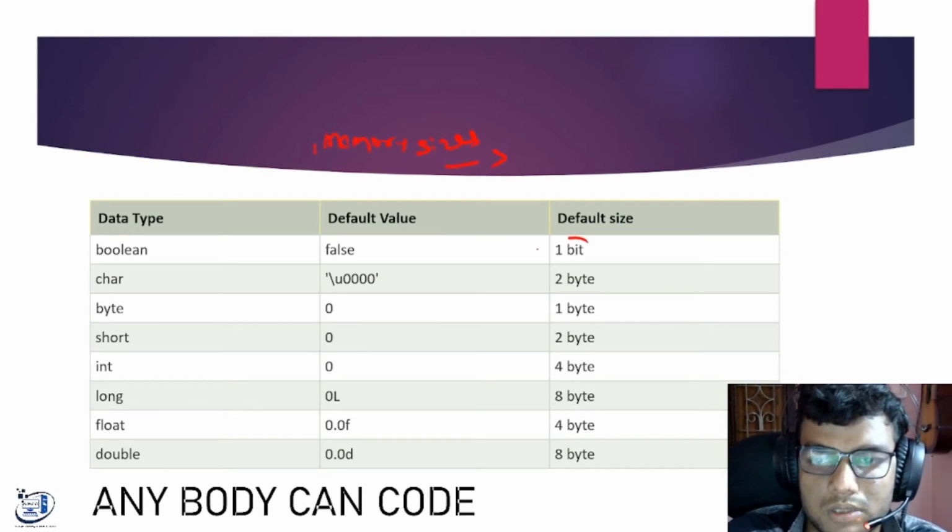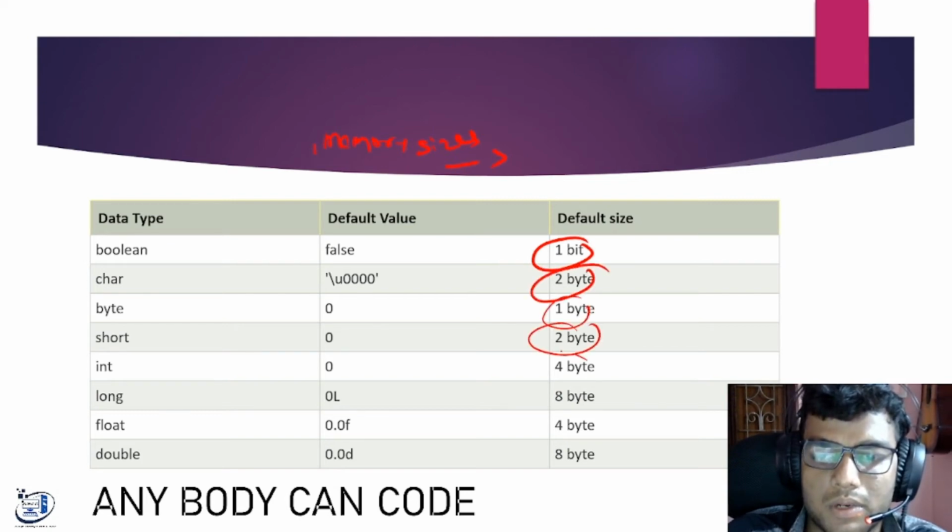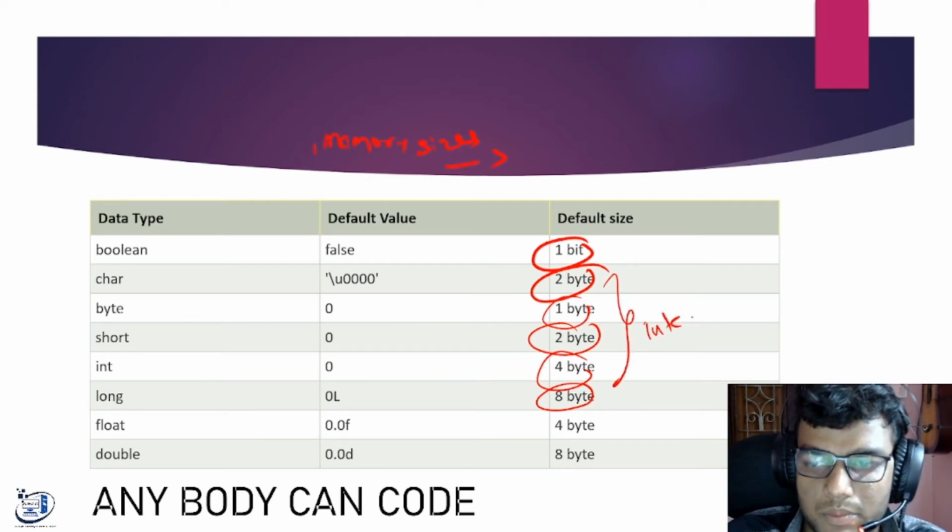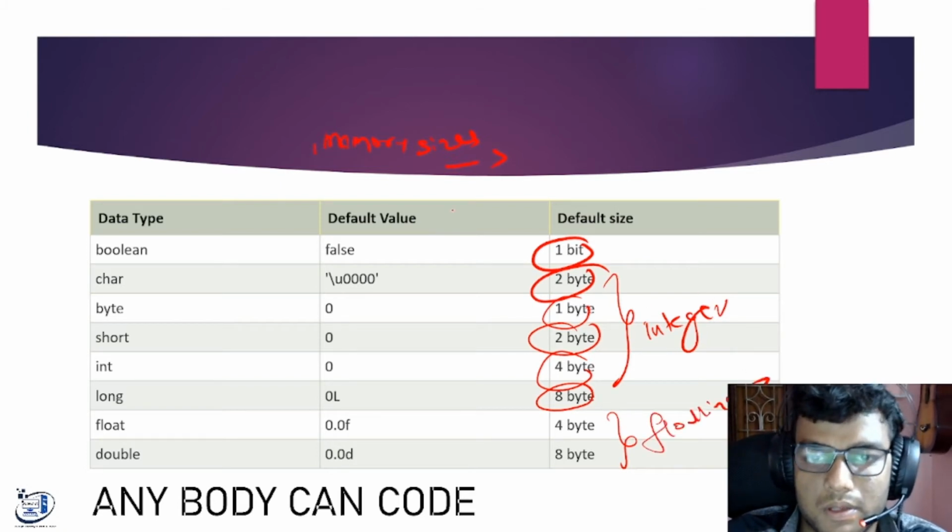Meaning how much size. This is 1 byte, 2 byte, character, 1 byte, 4 byte, long. These are like integer types. These are like floating types. Once you pause the video and go through this table, these are the default values of those.